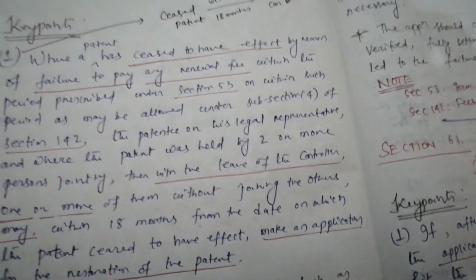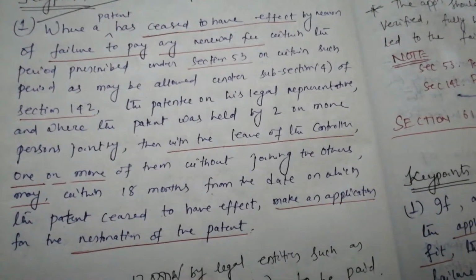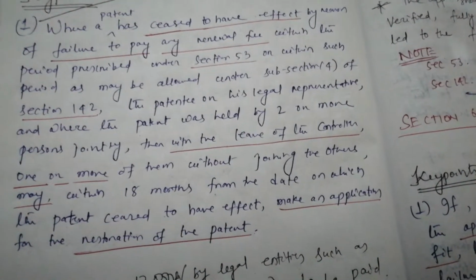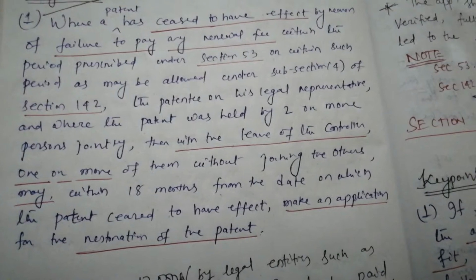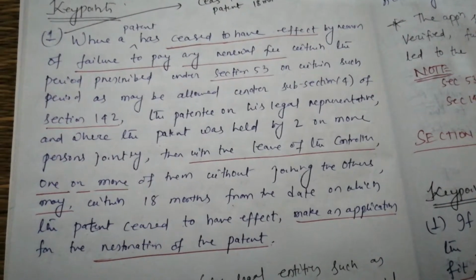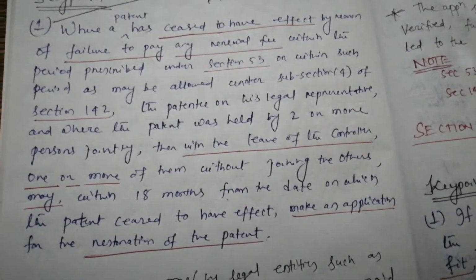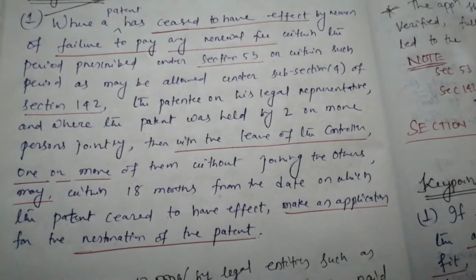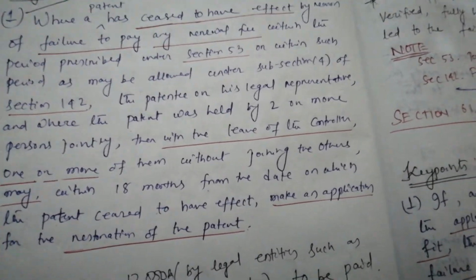Subsection 1 is explaining this key point only. Please go through the subsection observing the underlined words. Read it once or twice. You can get the whole gist of this subsection through these underlined words. Fine. So let me start.